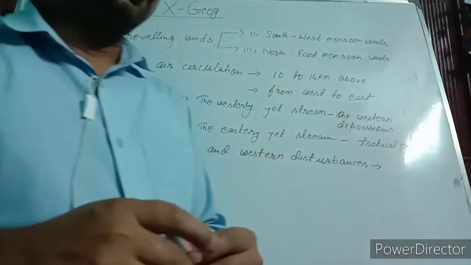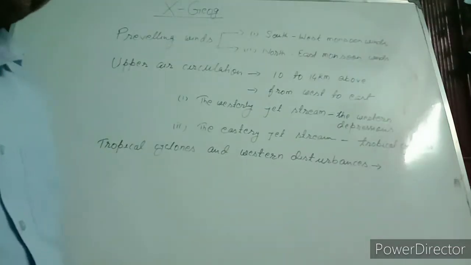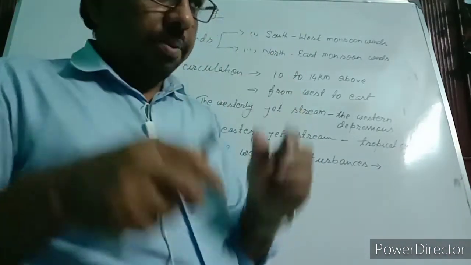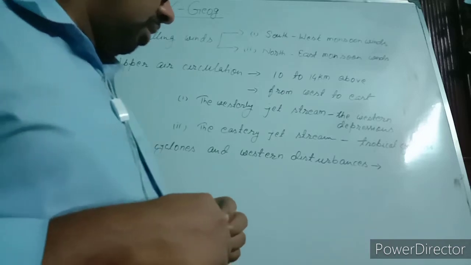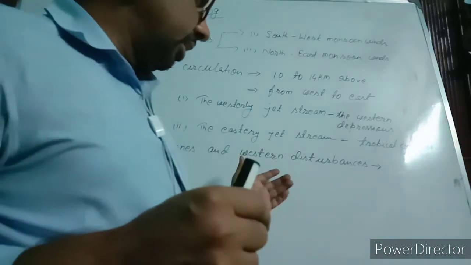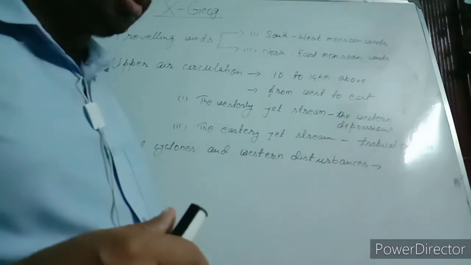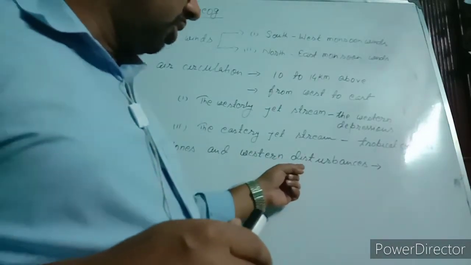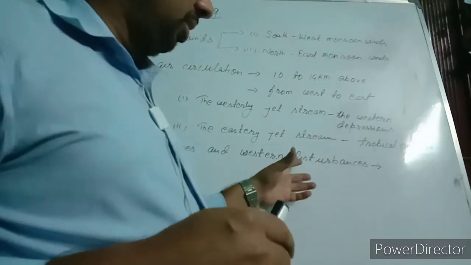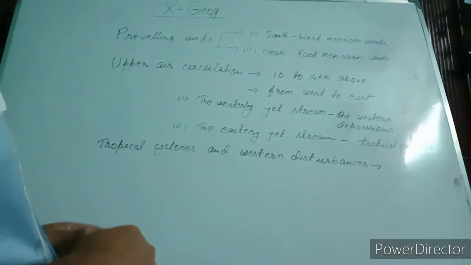Our next factor affecting the climate is tropical cyclones and western disturbances. Almost all cyclones originate in the Bay of Bengal. Those are tropical cyclones, and few cyclones originate in other water bodies such as the Mediterranean Sea. Those are called western disturbances. This is named as per the direction of blowing of this wind. So this also affects the climate of India.